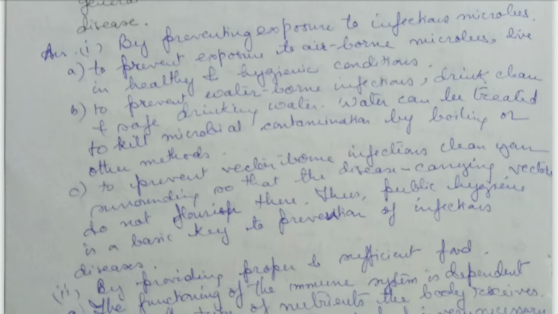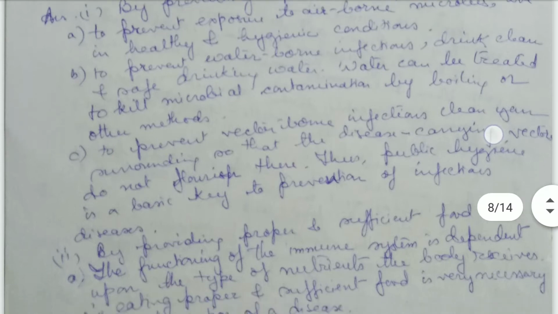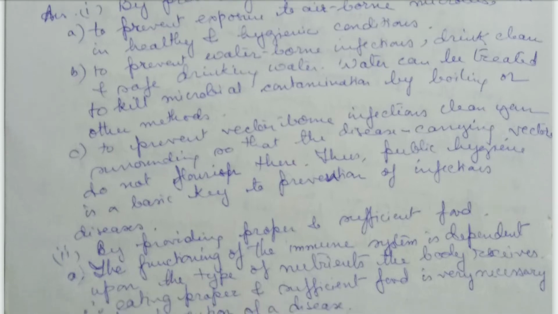We can kill these microbes and avoid this microbial contamination by how? By boiling or by other methods like filtering, etc. So we can avoid waterborne infections by using safe and clean drinking water and treating our water by killing this microbial contamination, by boiling or by other methods.